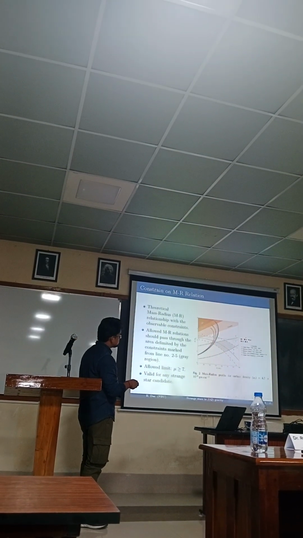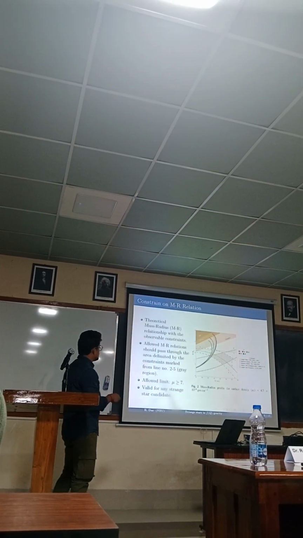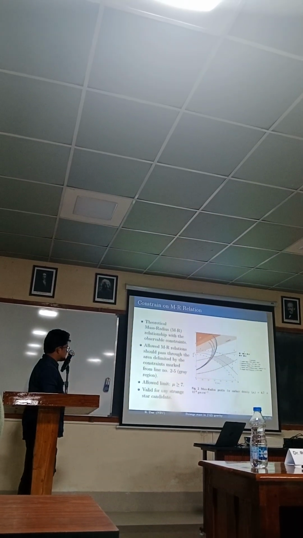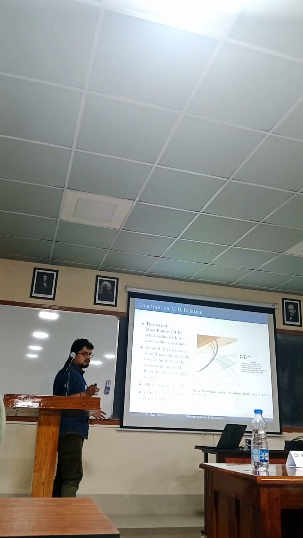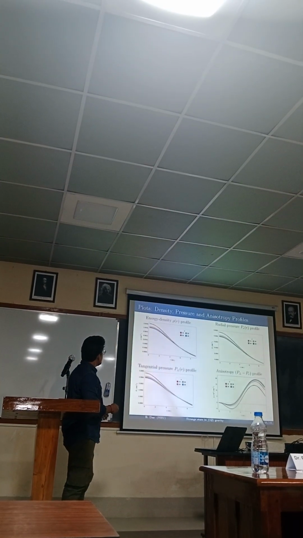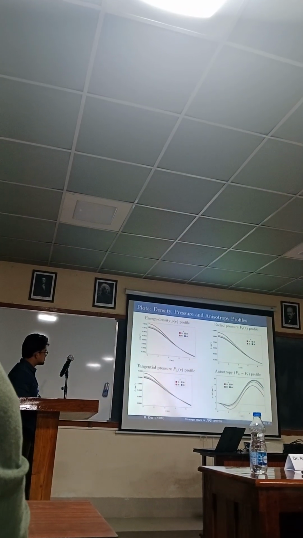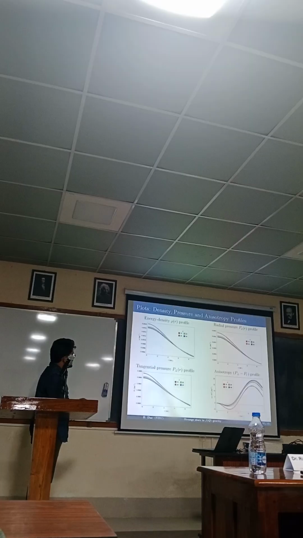And you can see for different values, as mu increases, the mass radius profile changes. So this sets a strict lower limit for the sphericity parameter. Here, for the density and pressure profiles, we can see that the energy density, the radial pressure and the transverse pressure are all positive and finite throughout the star.